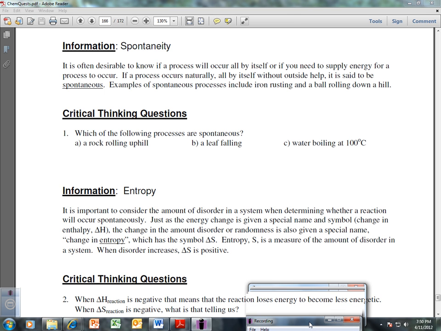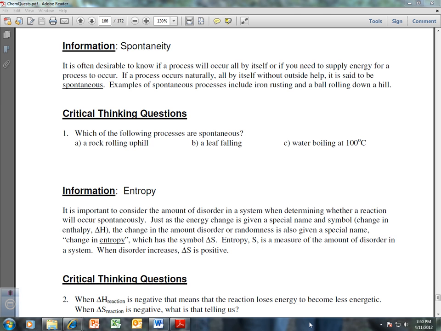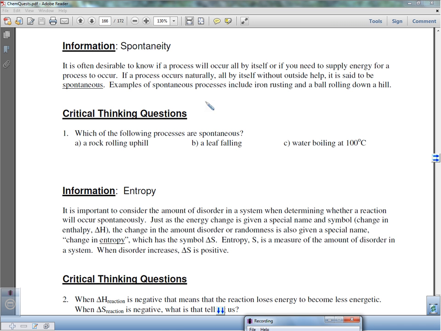Alright everybody, you've gotten a chance to do some looking at spontaneity. So you got an introduction to some thermodynamics here. We did do some thermodynamics back in chapter 6 with delta H, Q equals MC delta T, things like that. But this is a little bit different, talking about entropy here. So which of the following processes are spontaneous?